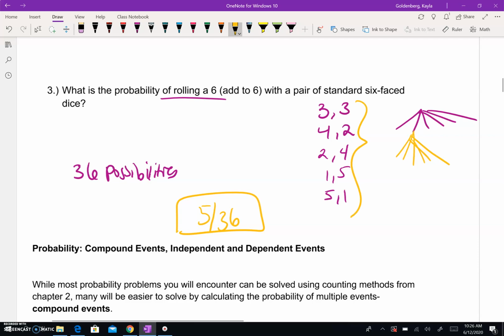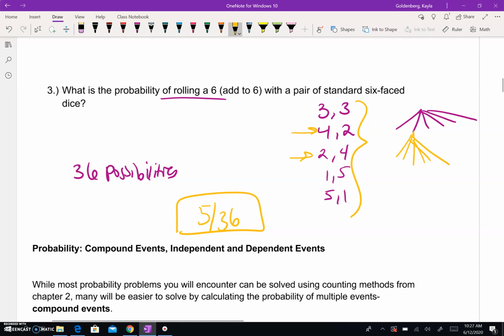Notice in this case, I am assuming that there is an order to my rolling of the dice. I'm assuming that 4 then 2 is different from 2 then 4. And it's kind of hard to know that you're supposed to assume that. So if you did it where that was only one way and 1 5 versus 5 1 was also 1, that's okay. You had logical thinking in that you were thinking that it was just a pair and that the pair was the same thing. So sometimes it's a little hard if they don't spell that out specifically. But that was what the problem was assuming, to do it this way.